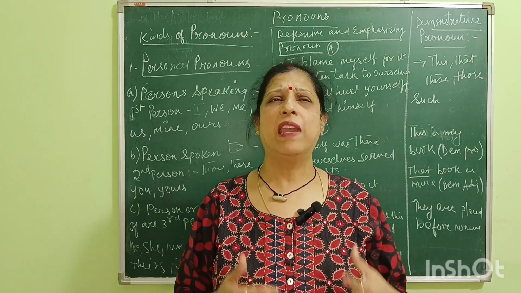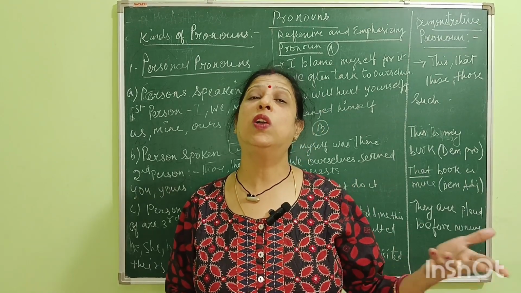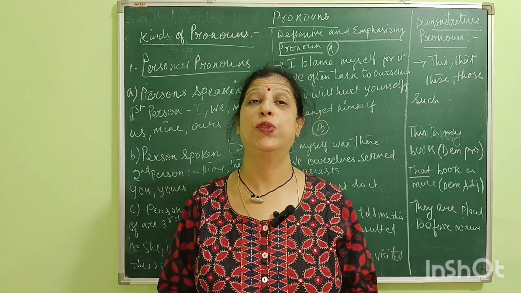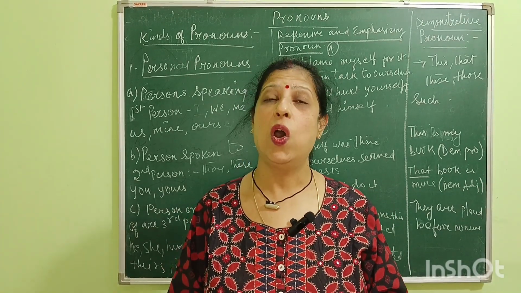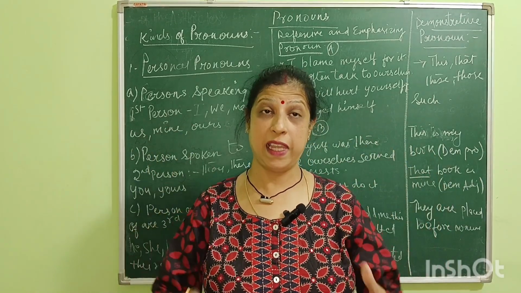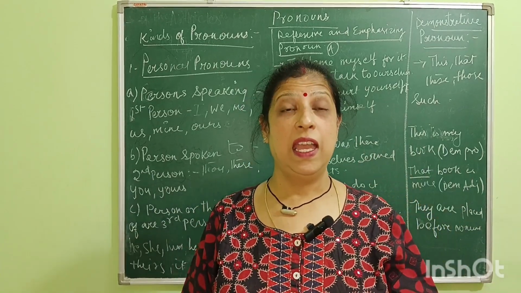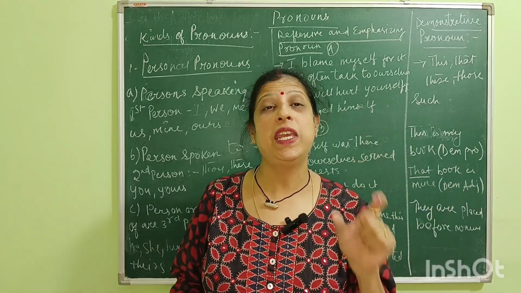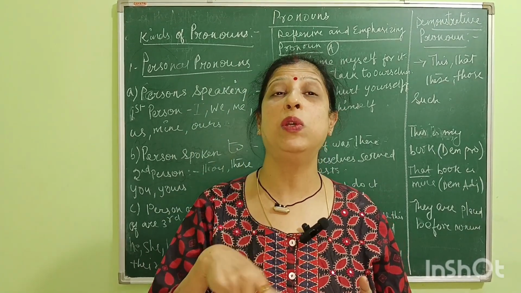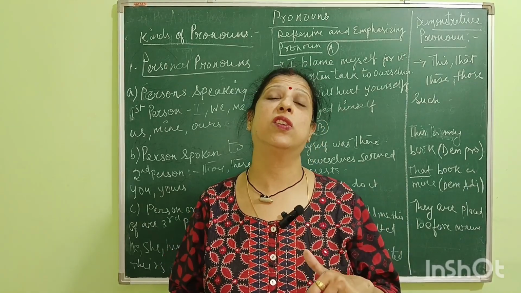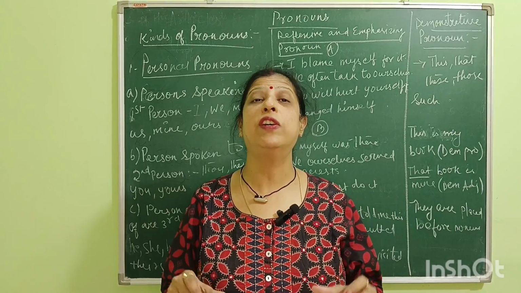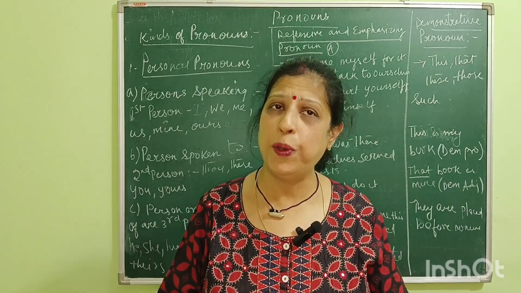For example, if I say Sheila is a good girl, again if I'm saying Sheila is a bright student, then it sounds very odd because repeatedly I am using Sheila. So if I say Sheila is a good girl, and then again I'm going to say she is a bright student. So here she, the word that I'm using instead of noun, that is called a pronoun.